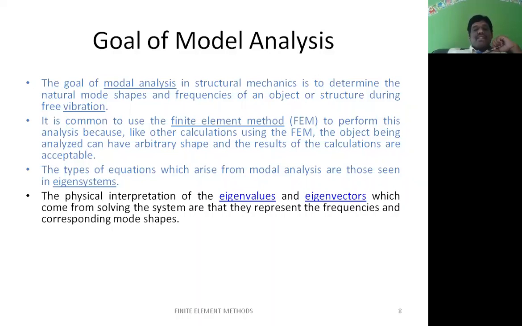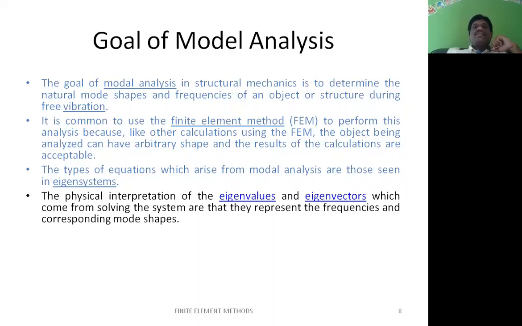In the next session, we are going to define the governing equation for dynamic analysis problems. Once we define it, that governing equation is applicable for all dynamic analysis problems, which means one governing equation can be used for all types of dynamic analysis. We are going to derive the governing equation in the next successive classes. By using it, we can find out the natural frequency, the mode shapes, the forced frequency and so on, depending upon the boundary conditions given in the dynamic analysis.